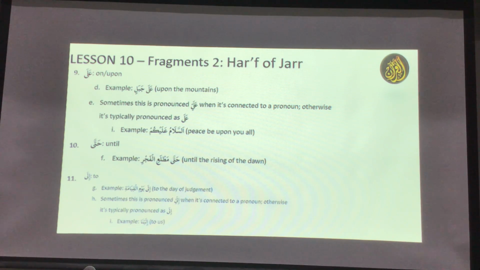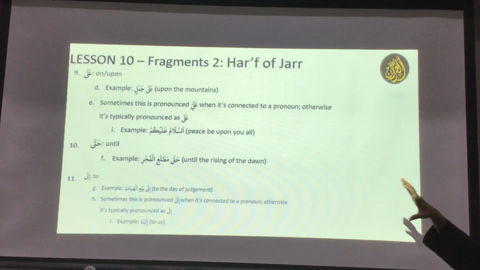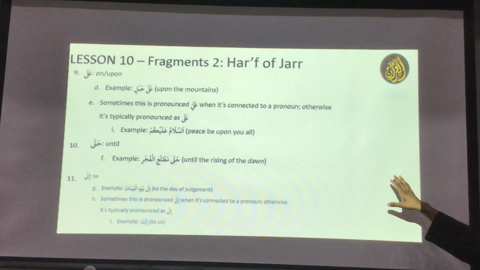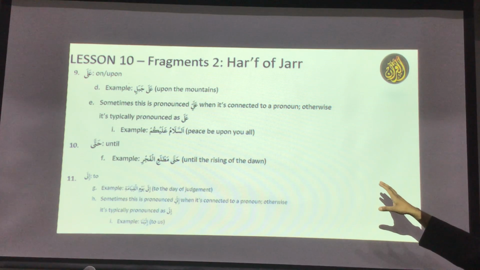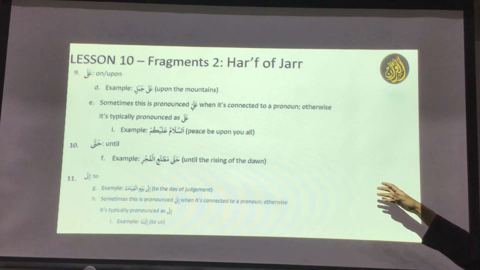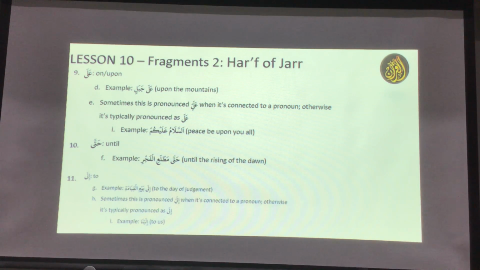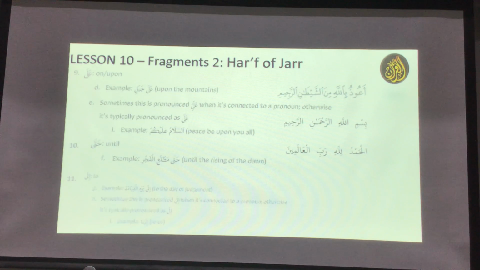So these are the 11. And there are no rules to this one, only one rule: if you see a word after this one, this word has to be jar. So the exercise that we're going to do tomorrow, inshallah ta'ala, we'll pick up one or two short surahs that we all know, like maybe Surah Al-Falaq or Surah Al-Fil or Surah Al-Ma'un, and we'll have a few lines. I will ask the brothers to find out where you see a harf of jar in the surah, like qul a'udhu, then after that bi rabbin nas. So the ba is a harf. So you just have to tell me this way. I'll show you one or two examples.